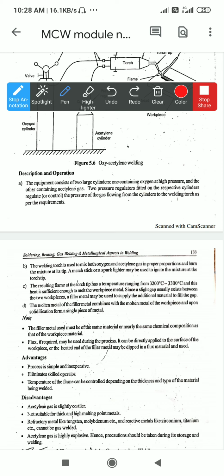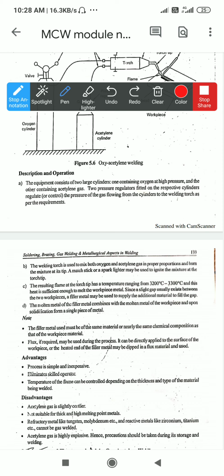Next, the resulting flame. When the flame comes out, a temperature in the range of 3200 to 3300 degrees Celsius is produced by that flame. This heat is sufficient to melt the metal workpiece. Such high-temperature heat is more than sufficient for melting the metal.